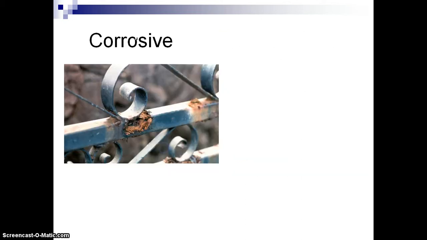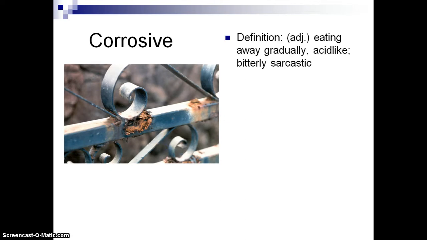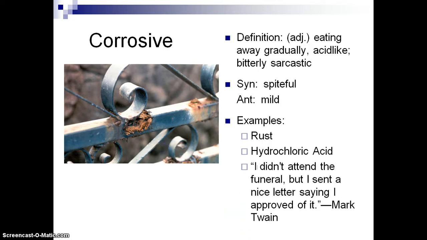That's chaos. Corrosive, you can see the picture here that this metal is being eaten away at. That's because corrosive means eating away gradually, acid-like, bitterly sarcastic. So the metal isn't corrosive. Something corrosive touched the metal. Something corrosive touched the metal and is eating away at it. For example, rust is corrosive. It eats away at metal.